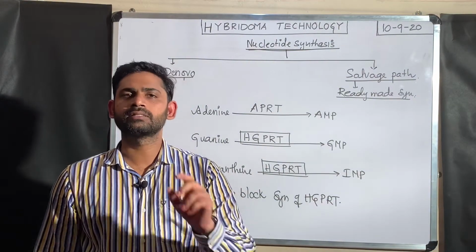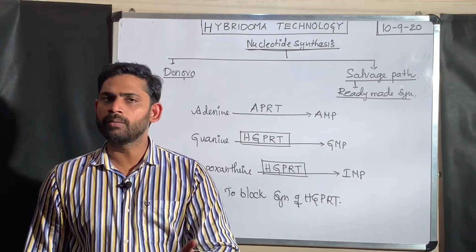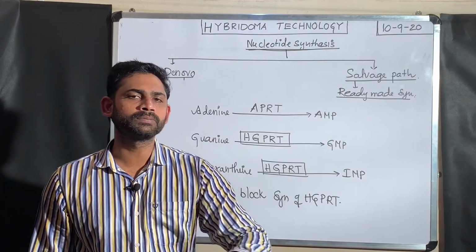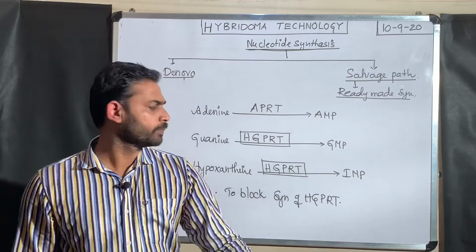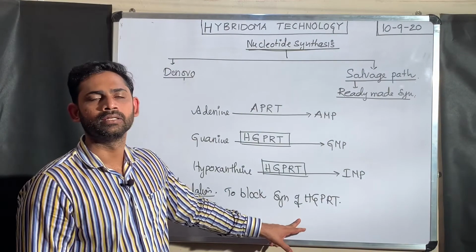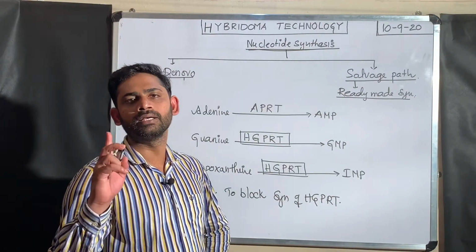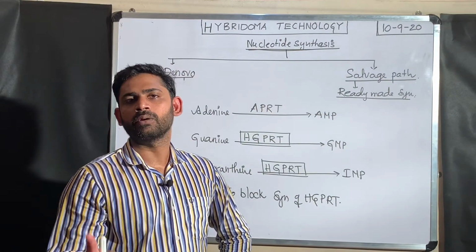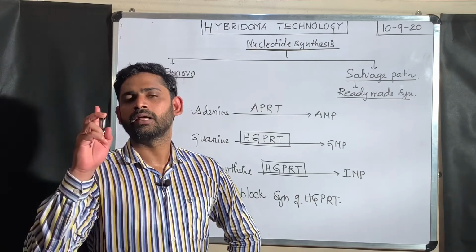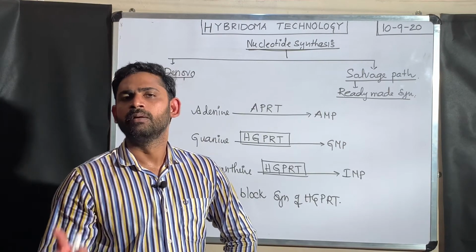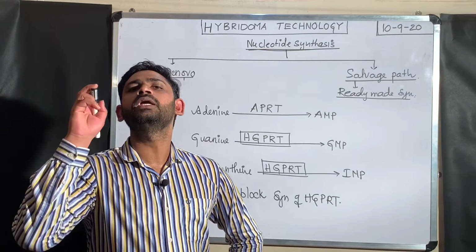It cannot show the salvage pathway because it cannot produce HGPRT. That is why, if a myeloma cell wants to undergo cell division, the required nucleotides can be synthesized only through the de novo pathway.